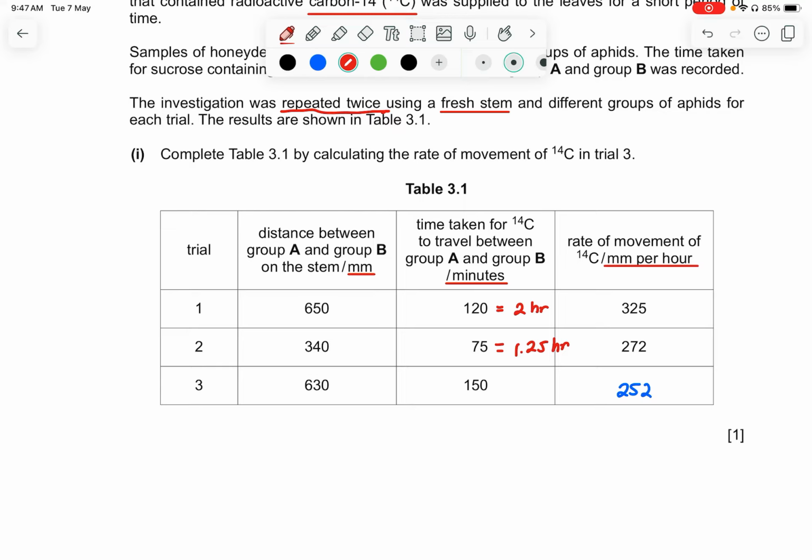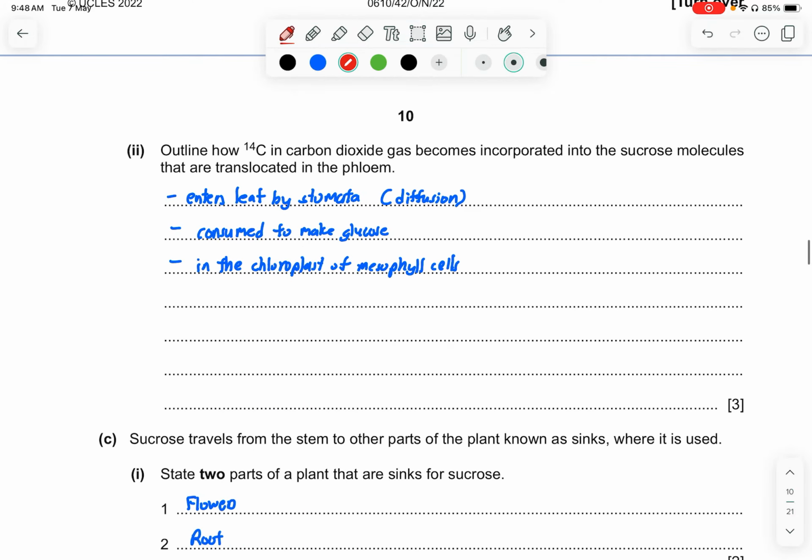Yes, you get 272 and 630. You know that 2 hours is 120 minutes, so it will be 2 point something. 150 minus 120 will be 30 minutes. So 30 divided by 60, you're going to get a half. So it's 2.5 hours. 630 divided by 2.5 hours, you're going to get 252 mm per hour. This is the answer.